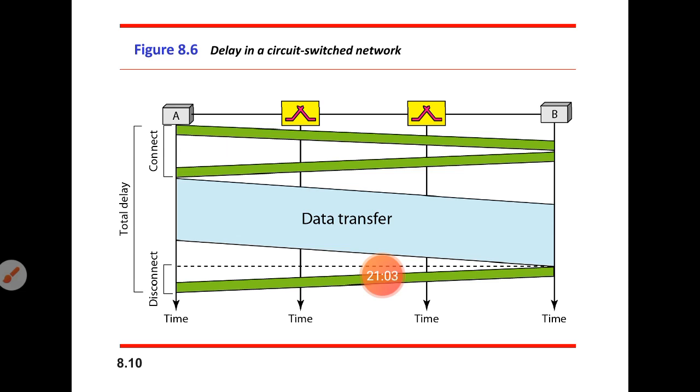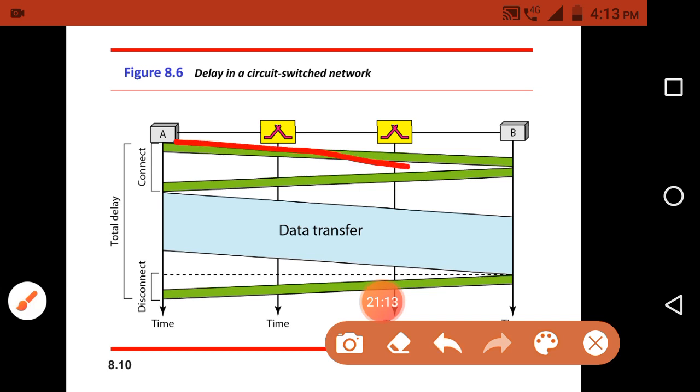So here, this particular gray line: we are sending the request through this gray line, from A to B. Here the propagation time can be indicated through the slope of this particular gray path. The slope of the gray path indicates the propagation time of the request.